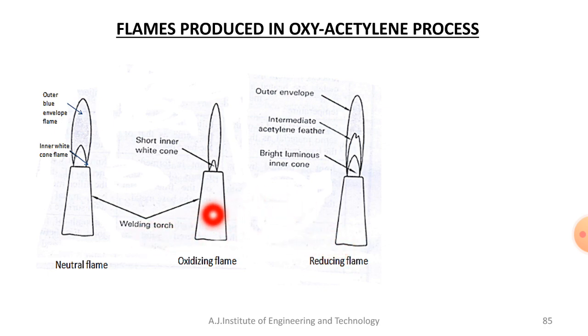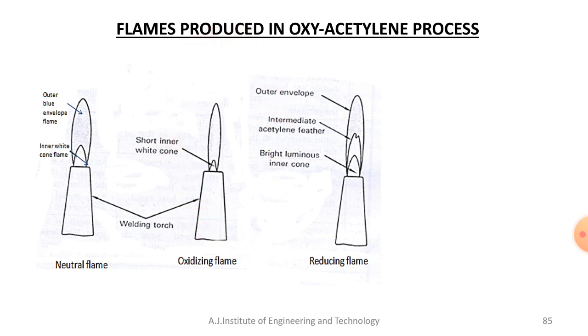When the oxygen amount is more than the acetylene amount or volume, and combustion takes place at the torch tip, if you ignite that, you will get an oxidizing flame. How do you get it? If you ignite, a larger amount of oxygen reacts with a smaller amount of acetylene, then you will get an oxidizing flame.